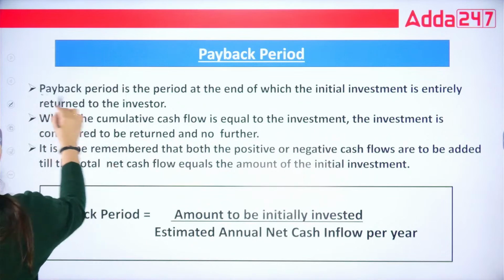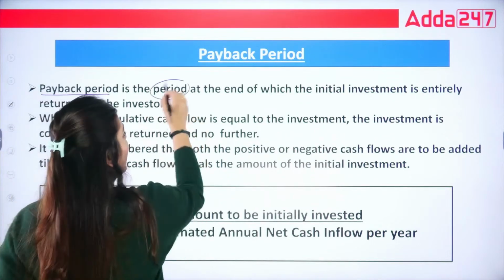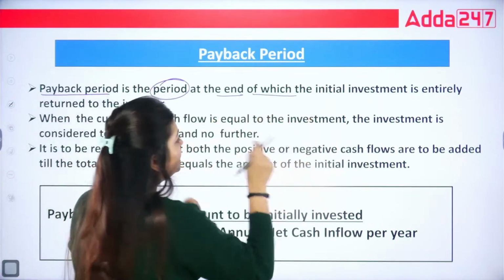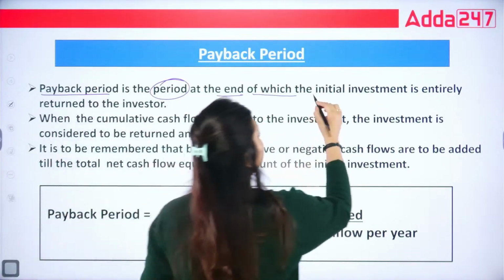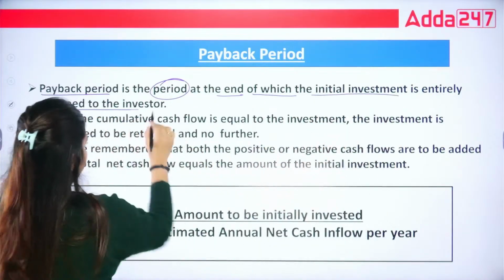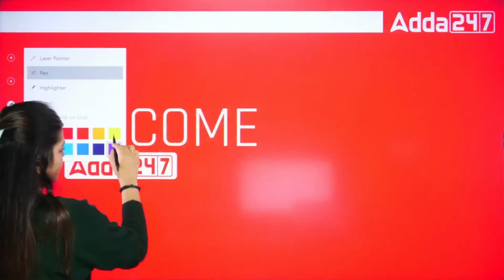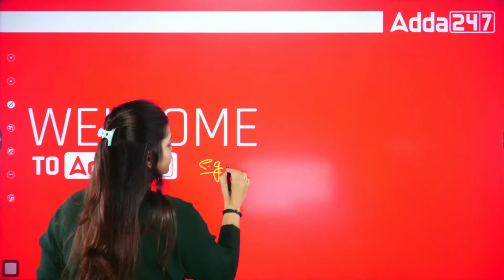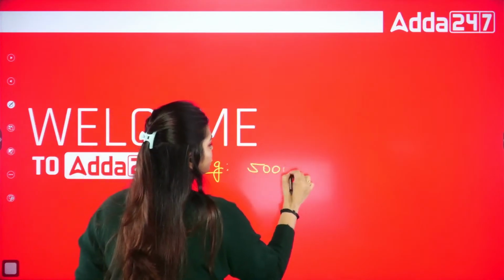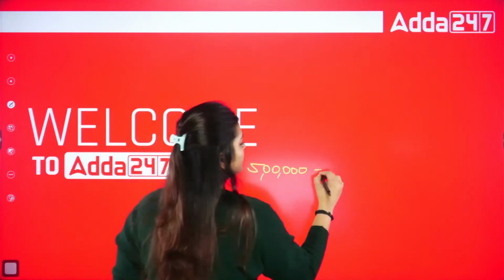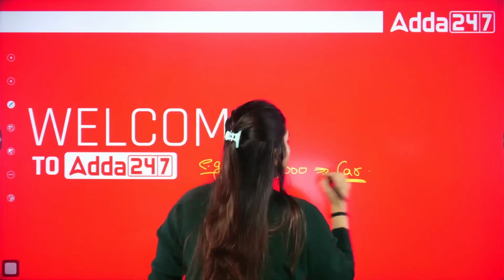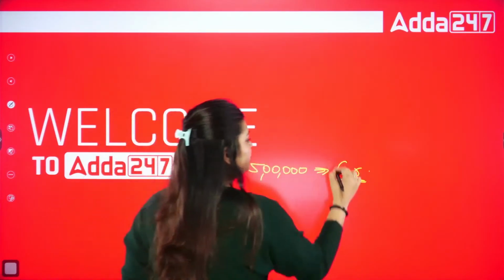Yes. So payback period means the period at the end of which the initial investment is entirely returned to the investor. In simple terms, let's take one example. I invested 5 lakhs and I purchased one car.